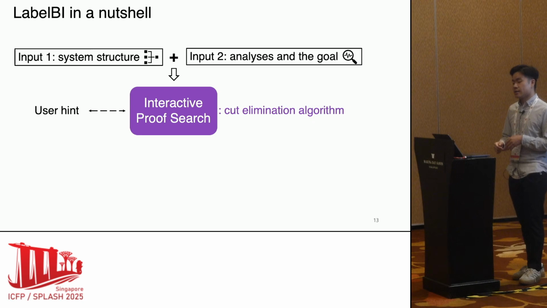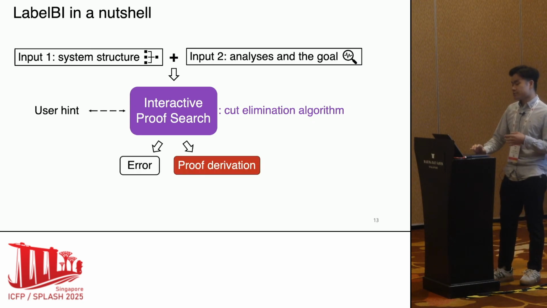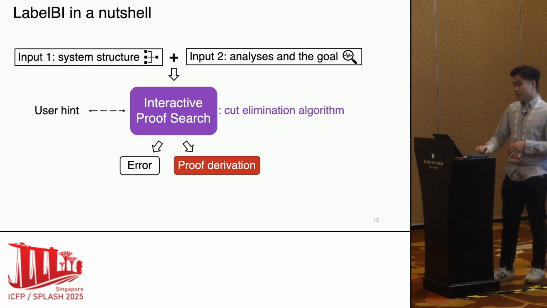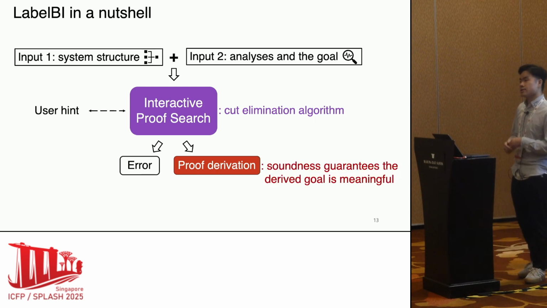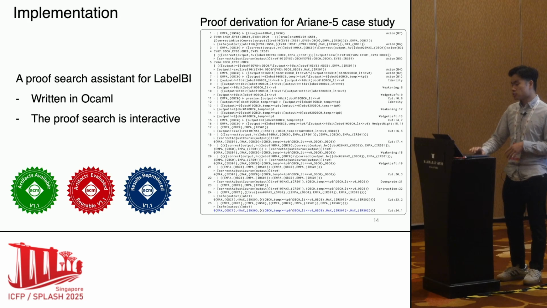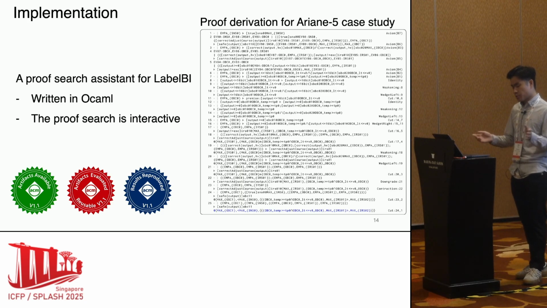So we make it interactive, allowing hints from users. If the derivation does not exist, the output is an error. Otherwise, the proof derivation is generated. In that case, our soundness theorem guarantees the goal derived within the derivation is meaningful. We also build an implementation to automate this process. It's written in OCaml.